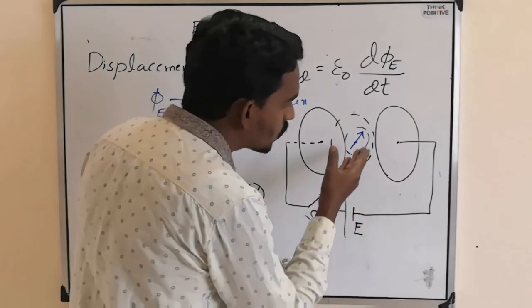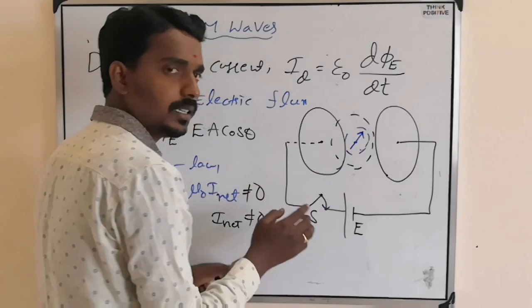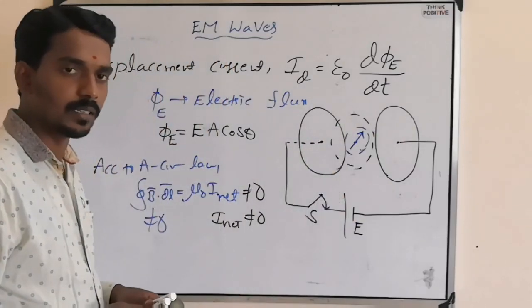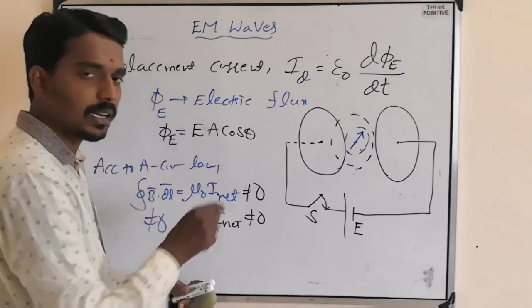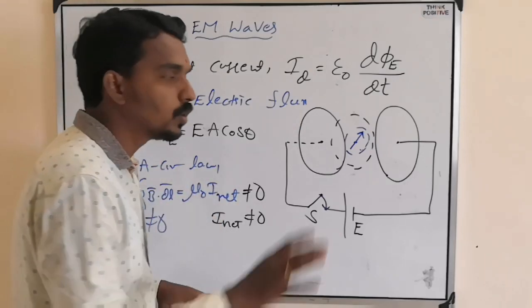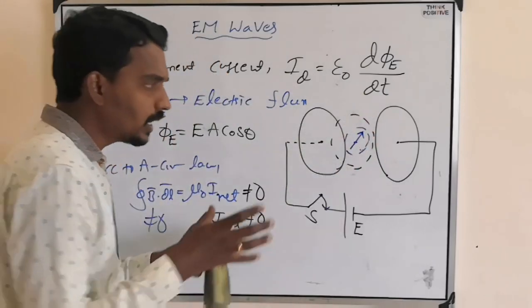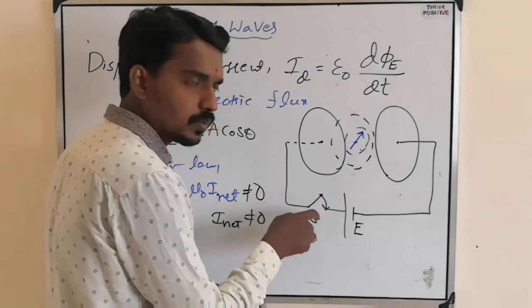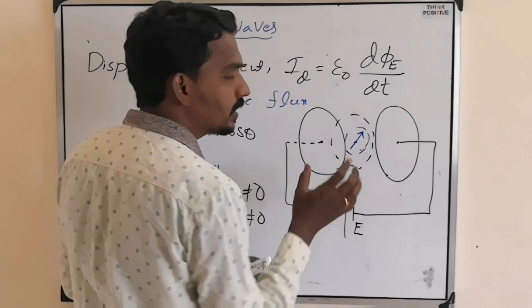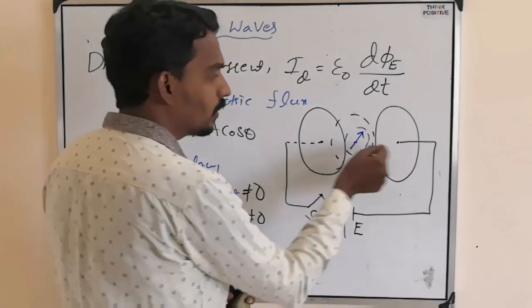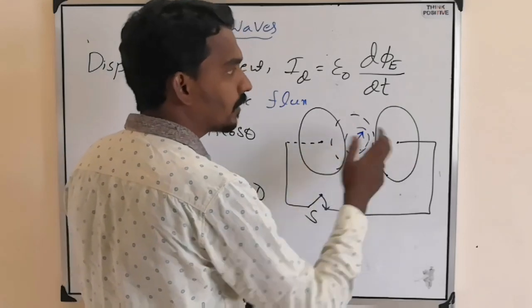But in actual there is no conduction current here. There is no conduction current between the plates of the capacitor. But still there is some magnetic field. That means there is some net current, but that is not due to conduction current or due to flow of charges. What is happening here? When you close the switch, current in the circuit increases. That is, the charge on the plates increases. Here positive, here negative. That means there is an electric field between the plates of the capacitor.